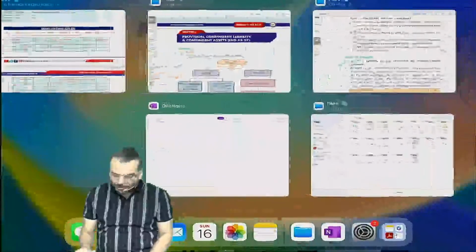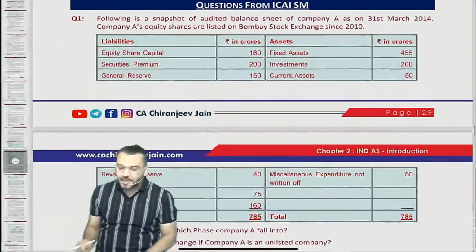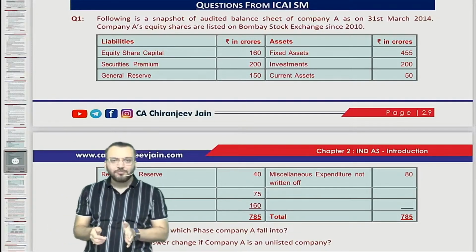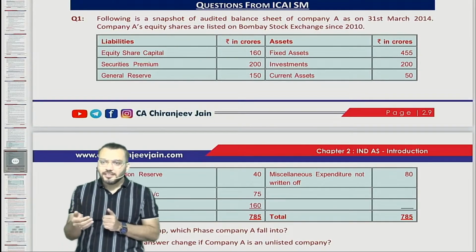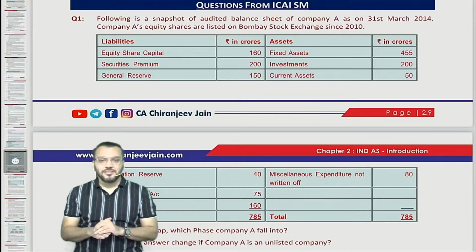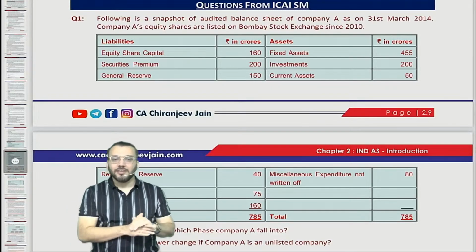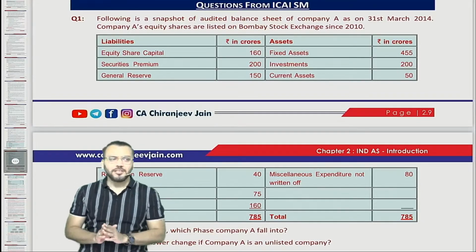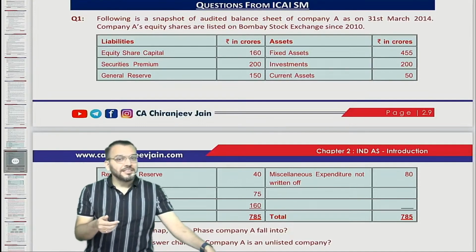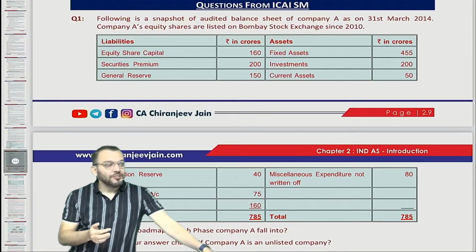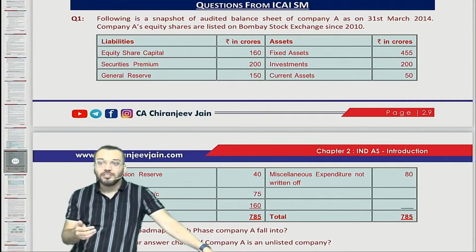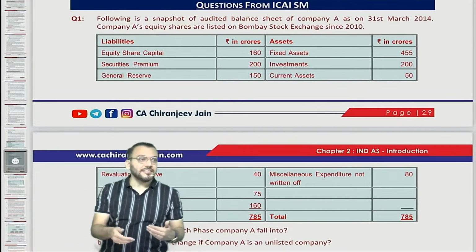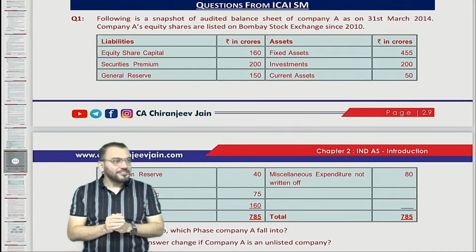Now, let us do some questions which have been given in the ICAI study material. Now, I hope you have understood. For the first time, ICAI has given some questions in this chapter. Previous study material was applicable for the old syllabus. The chapter was the same, but no questions were given for it. For the first time they have introduced questions. It became important from the examination point of view. Now from this chapter we can expect some questions from ICAI in the exam.